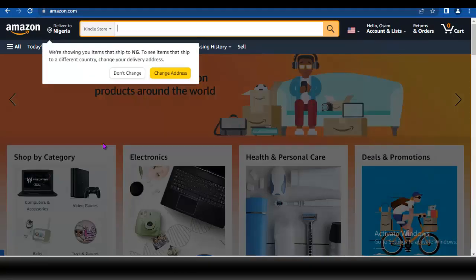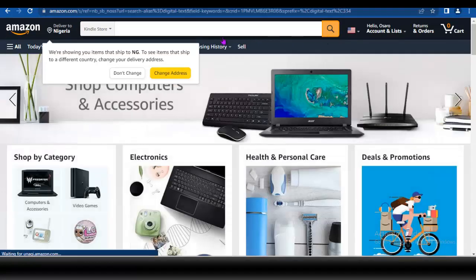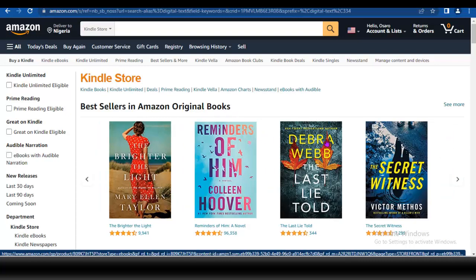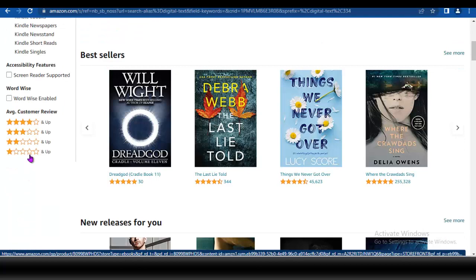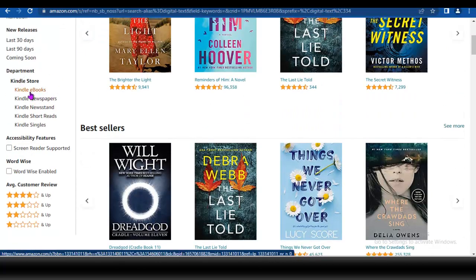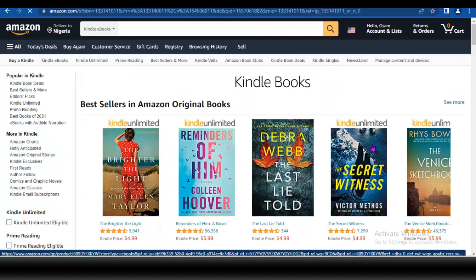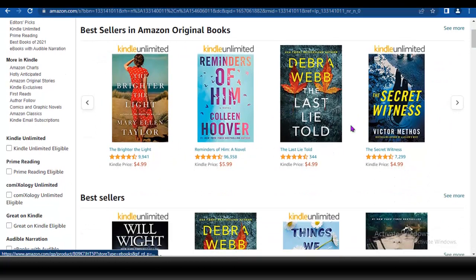Click on it and hit search. You can see these are different books that people are publishing. Then you come to Kindle ebooks, and you see all of this. These are different books that people are promoting on Amazon.